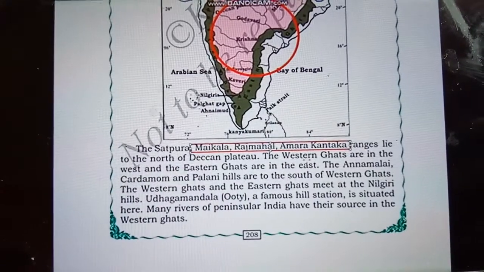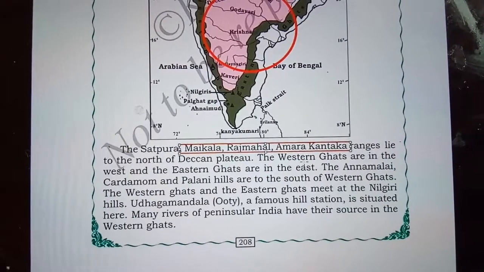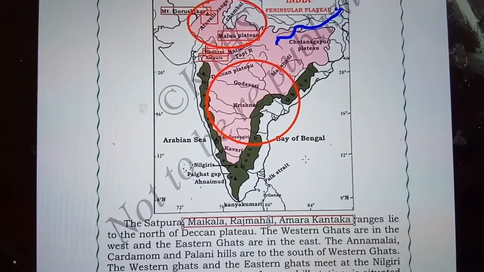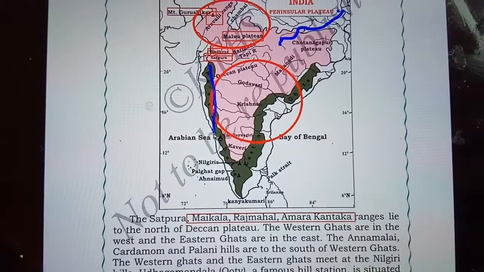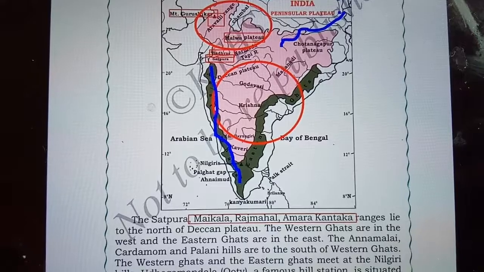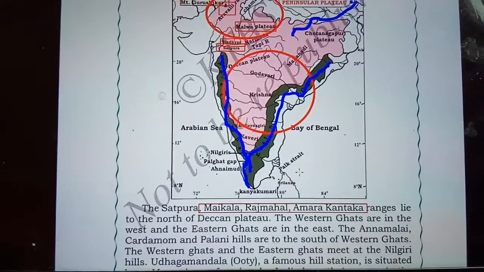Next, the western Ghats are in the west and the eastern Ghats are in the east. So you can also see the eastern and western Ghats. These are the western Ghats and these are the eastern Ghats, which are in green color.